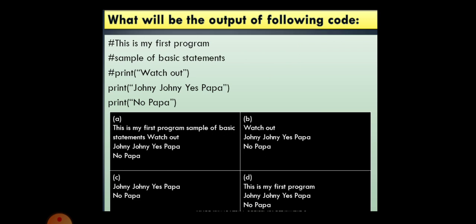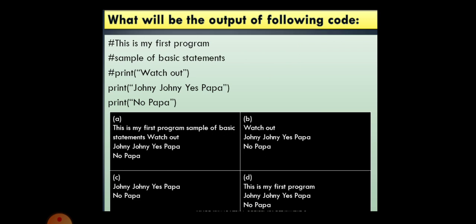Let me ask some questions. What will be the output of the following code? This is my first program, which begins with hash. Sample of basic statements. Again, it begins with hash. Hash print watch out. Then print Johnny, Johnny is Papa. Print no Papa. So, what will be the output?